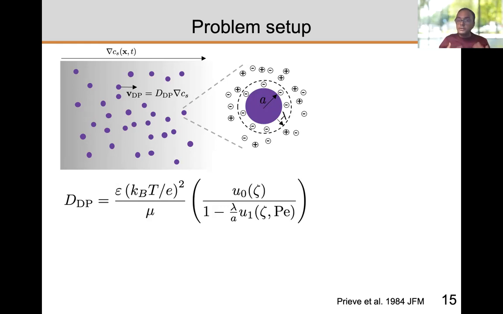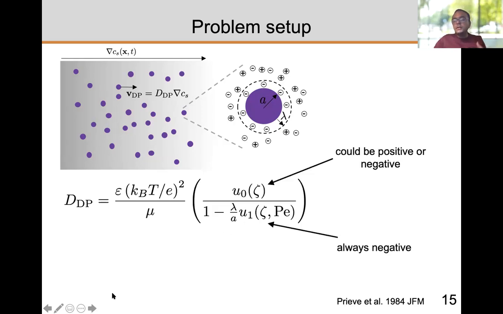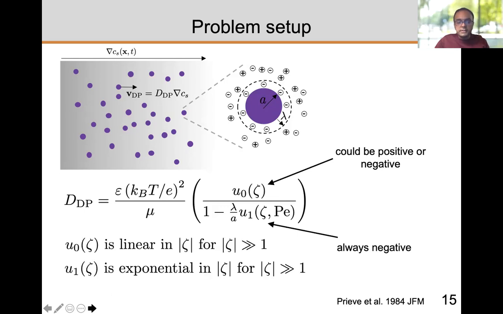Actually, we are not the first ones to do this. This was done way back in 1984, and we used the result given by Prieve et al. and substituted the result for U1, which is a correction factor for the finite double layer thickness effects. Just to give you an idea, the top portion, which is the leading order solution, is linear in zeta, the zeta potential, but the correction is actually exponential in zeta. So this starts to dominate a lot when you have lambda by a close to 1, and that is something we calculated for different systems.